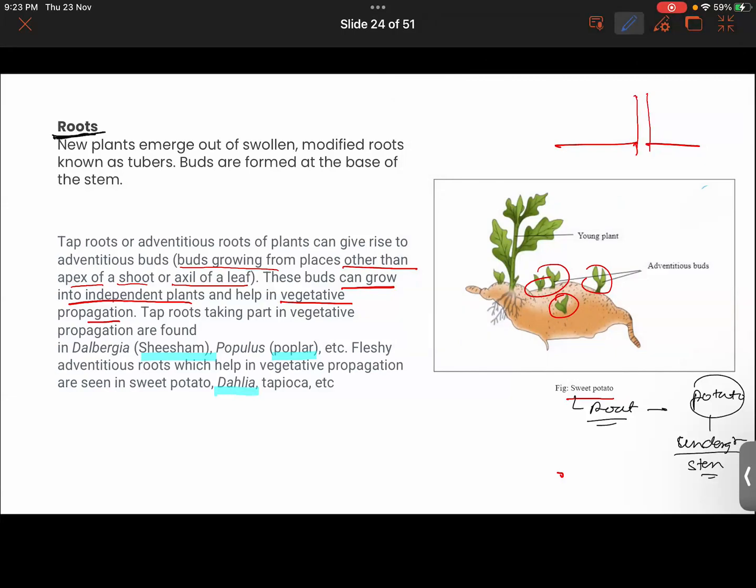Explain what we just discussed, like how sweet potato takes part in vegetative propagation. Which part also takes part in this vegetative propagation? The roots. It forms buds, adventitious buds. Be specific, yes, adventitious buds.